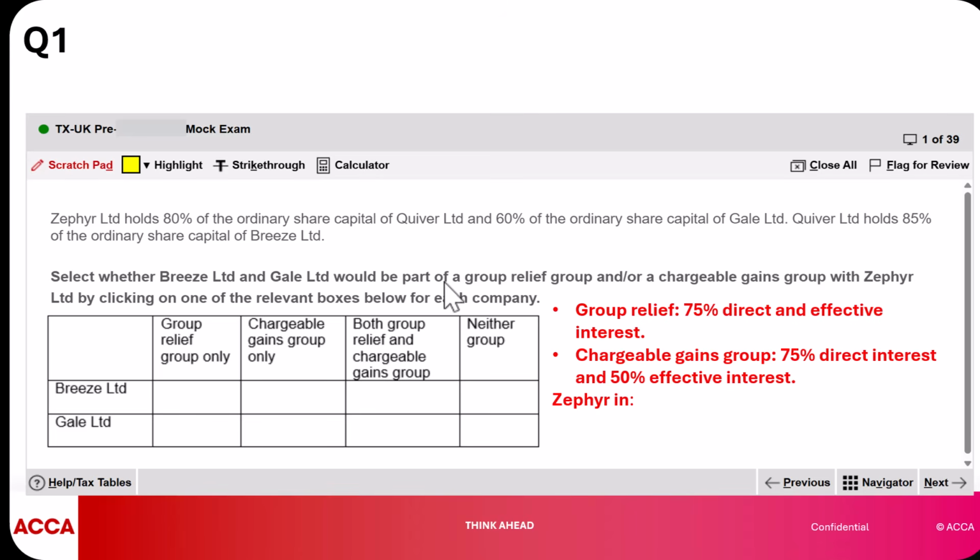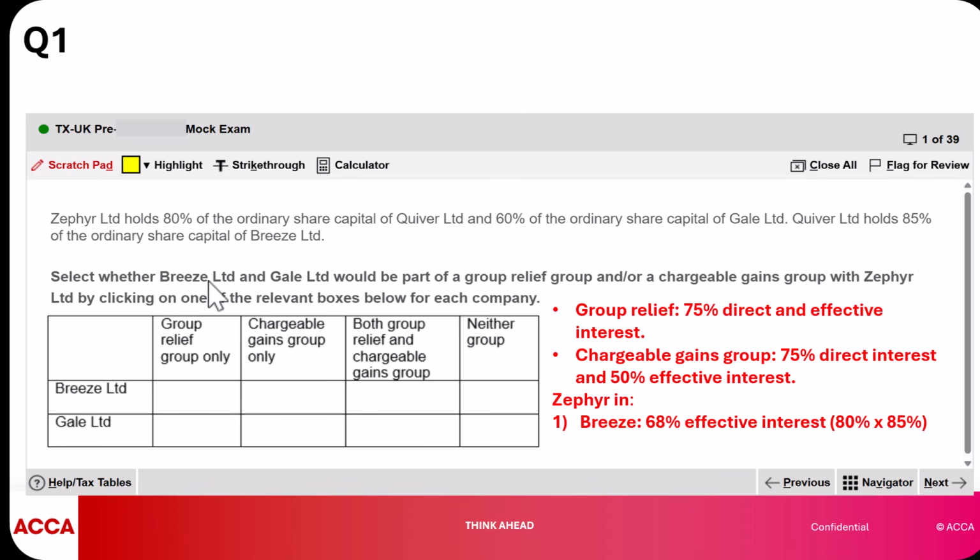But when it comes to Breeze, it's a bit different because Breeze is a subsidiary of Zephyr. So we find here in Breeze, Zephyr has an effective interest of 68%. We get that by multiplying the direct interest Zephyr has in Quiver and the direct interest that Quiver has in Breeze. So we take 80% times 85% and we get 68%.